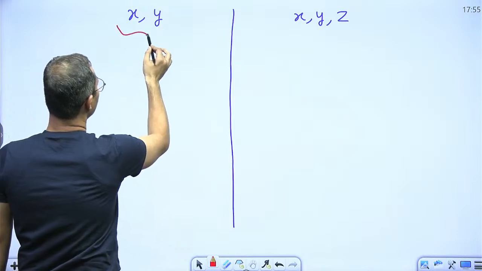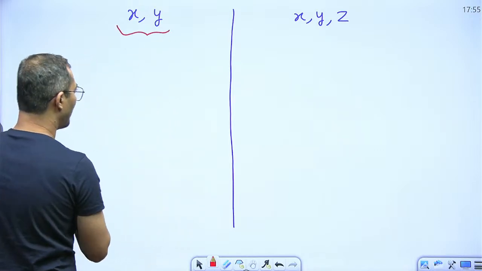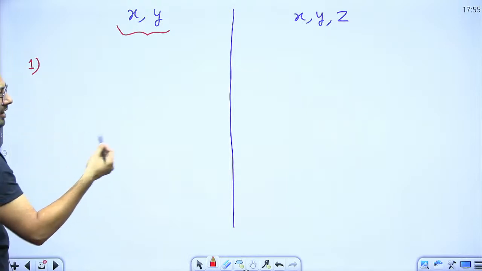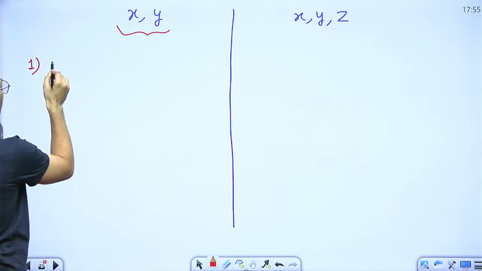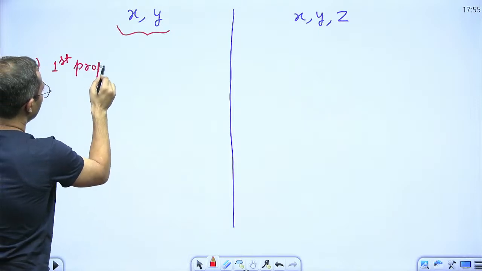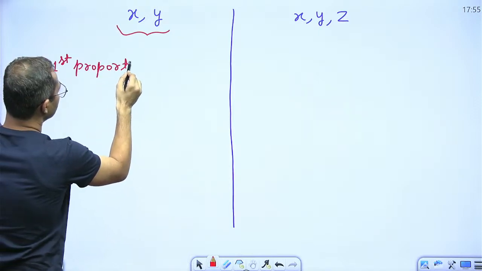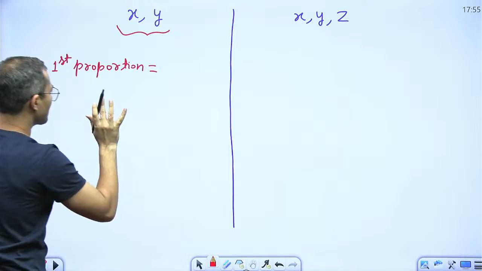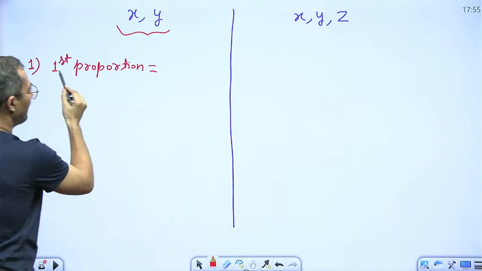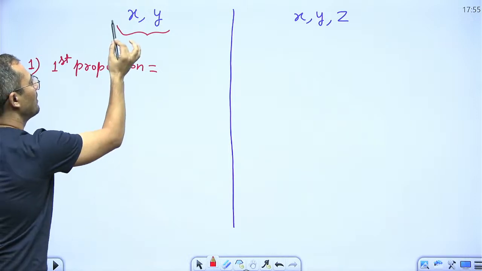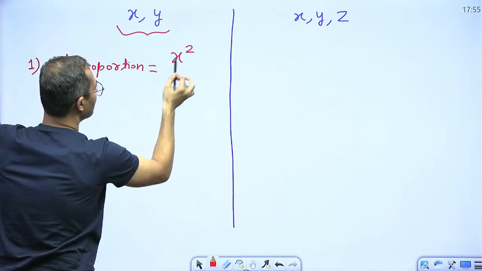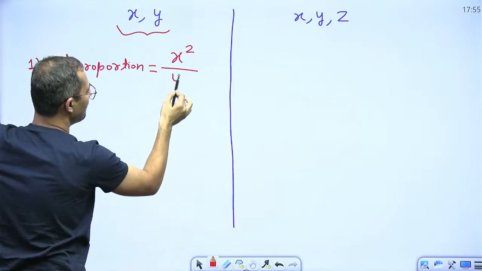So when the examiner is providing only two values, what are the set of questions? The first question you may be asked is, what is the first proportion? Whenever the examiner asks for the first proportion for two values, I am going to tell you the simple technique: take the square of the first value, then divide by the second value.